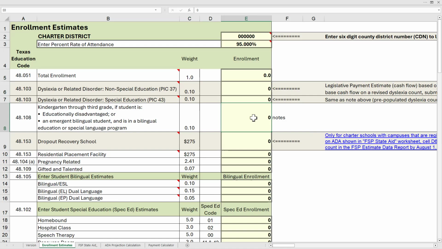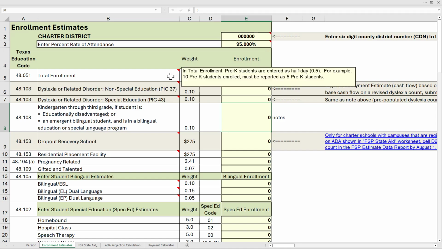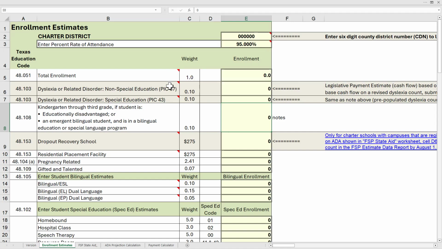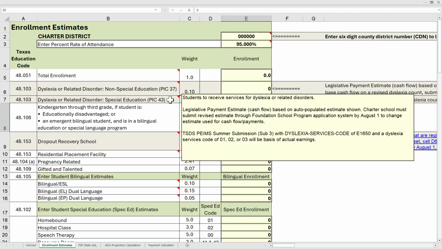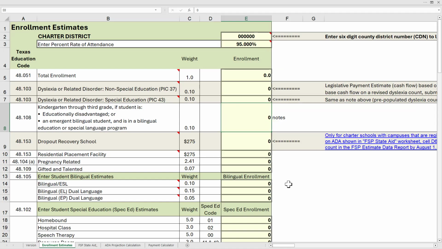Third, there is a feature within the workbook in which the user may hover over cells with red triangles to reveal more information about the data element or line item. So here's an example. I'm hovering over a couple of the data elements in the enrollment estimates worksheet to reveal more information provided for that line item or data element. And finally, one additional feature is that there is a password to unprotect the worksheets of the workbook.